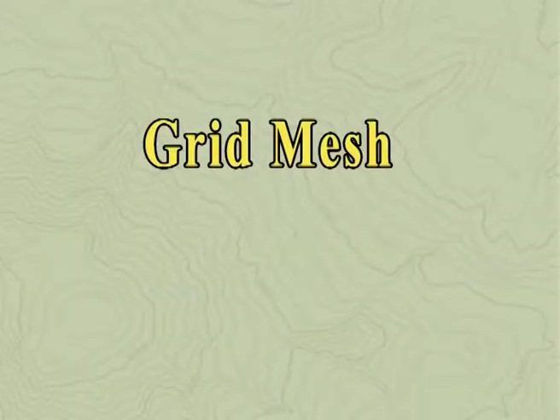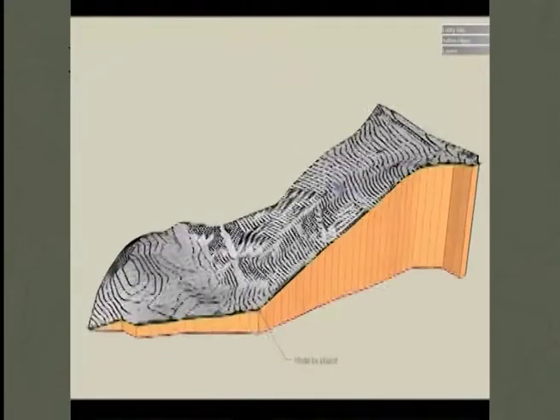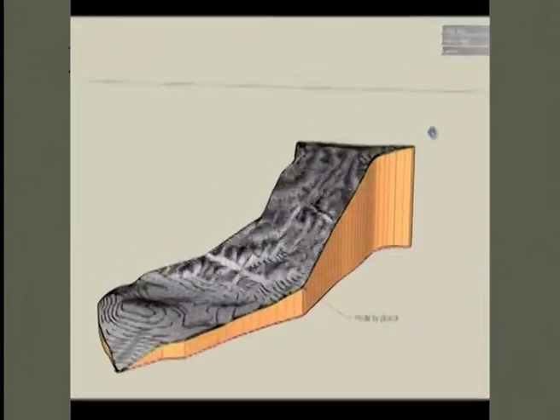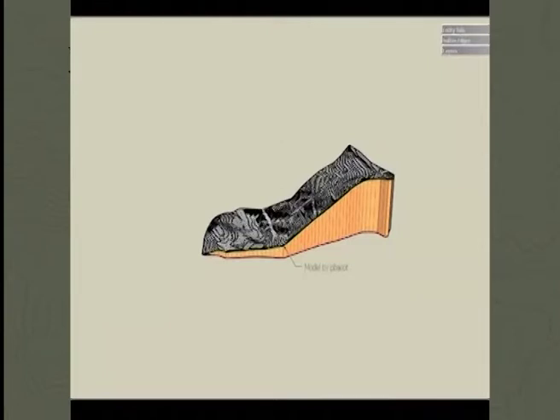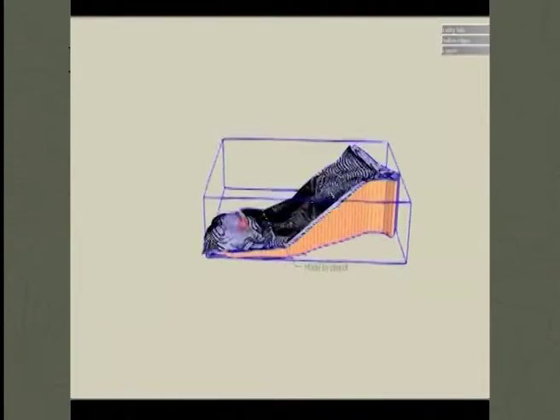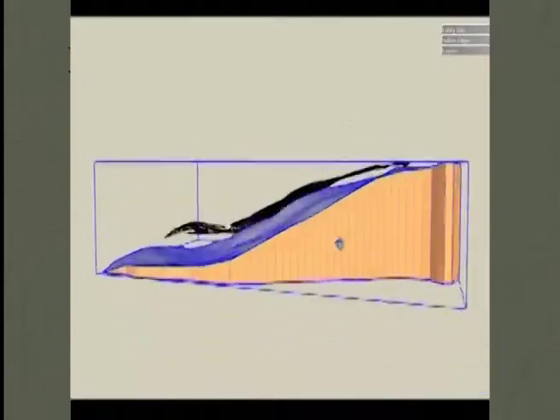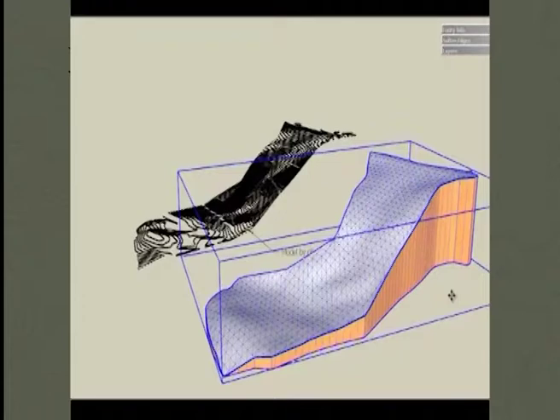Grid mesh. While contour lines have appealing graphic qualities in 2D, they are a somewhat complicated data structure to store digitally, as the data file must contain information about the connectivity of each point to its two neighbors, keep track of multiple lines, each with its own z value, and so on.